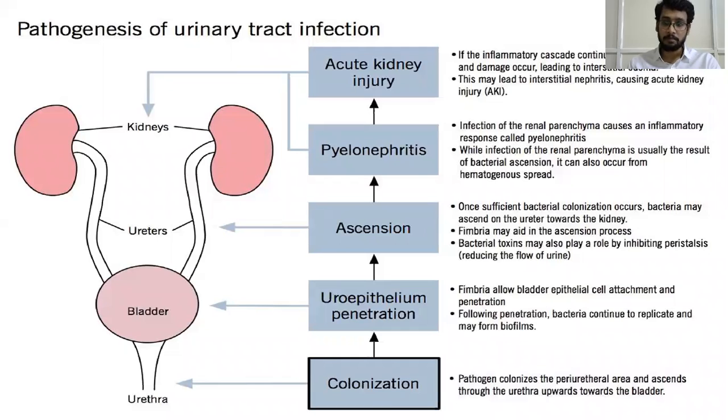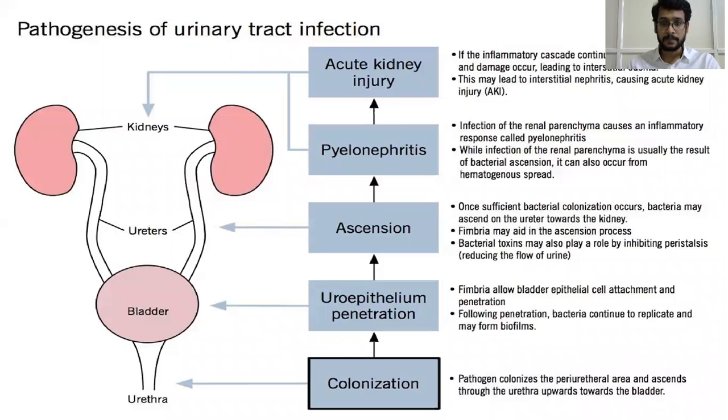While infection of the renal parenchyma usually results from bacterial ascension, it can also occur from hematogenous spread. Pyelonephritis does not necessarily need a urinary tract infection; it can also be caused by hematogenous spread. And once again, pyelonephritis is a short note from an exam point of view.